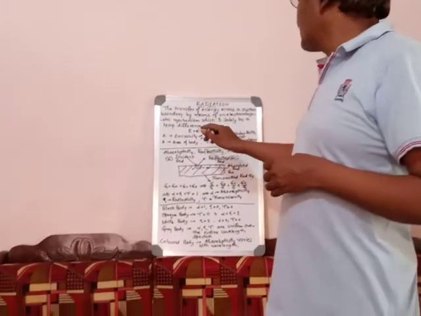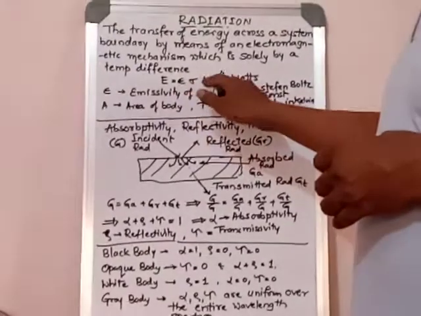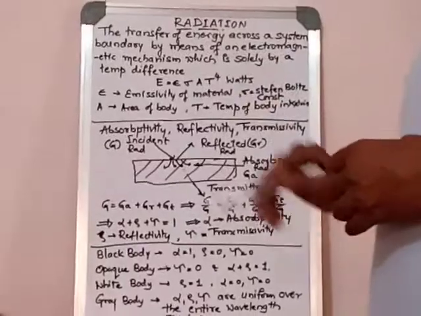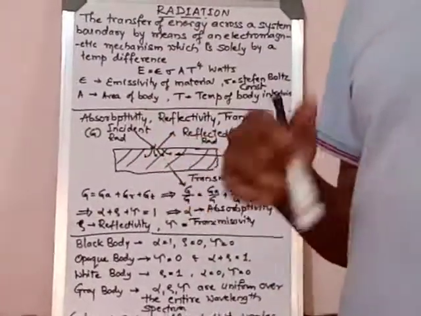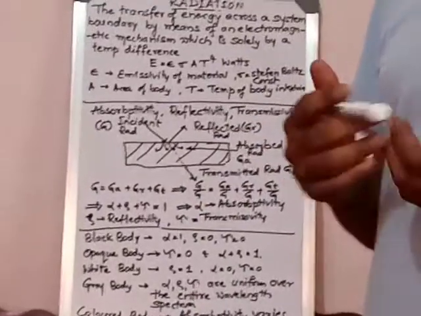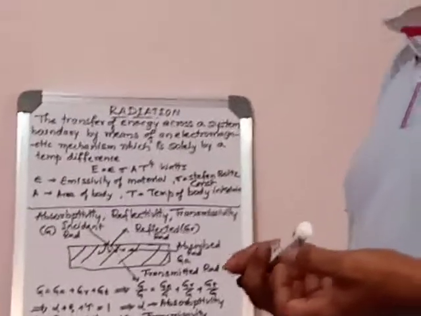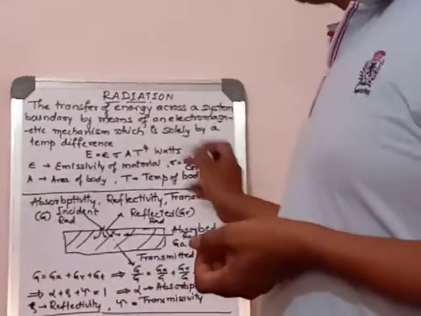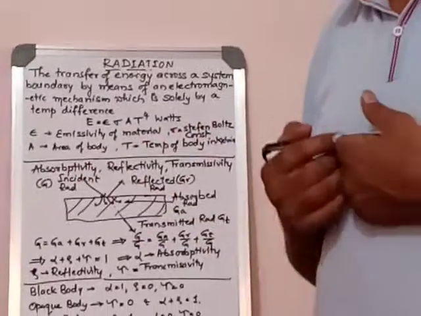Now a very good equation, Stefan-Boltzmann: E equals epsilon sigma A T raised to 4. Here this is in watts. Epsilon means emissivity of the material. It depends on the material quality and type, how much it can emit radiation. That is called emissivity, epsilon. And sigma means Stefan-Boltzmann's constant. Everybody knows about it. You can get it from the data book also.